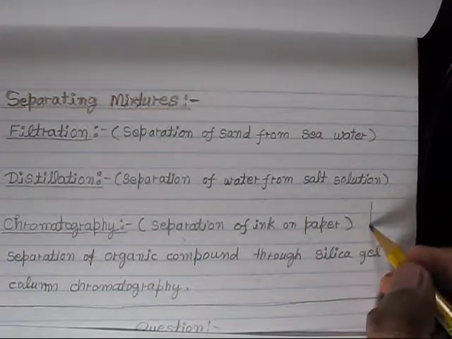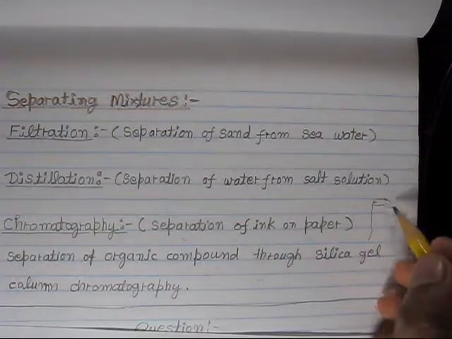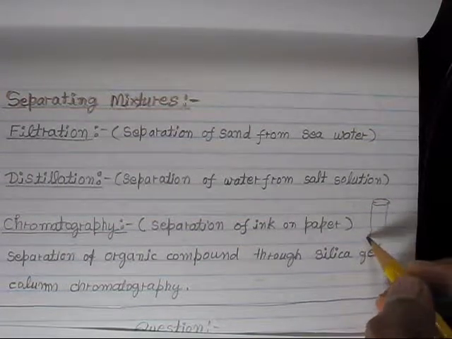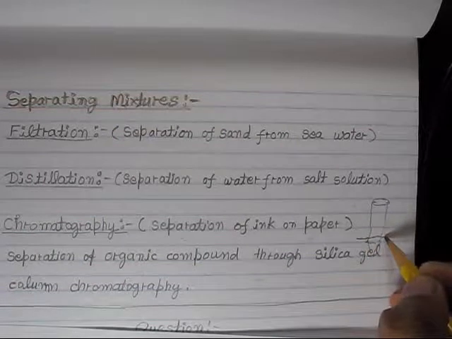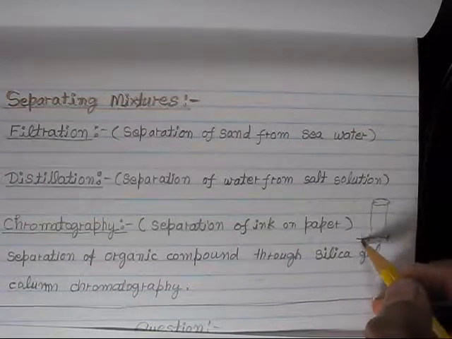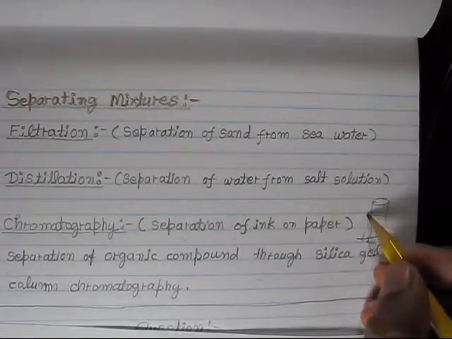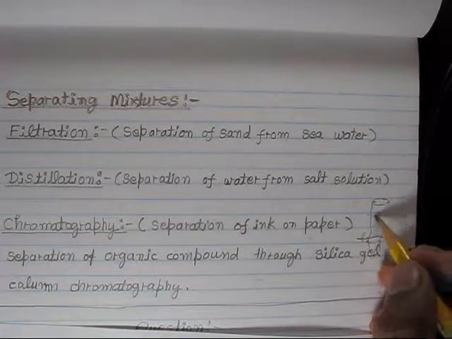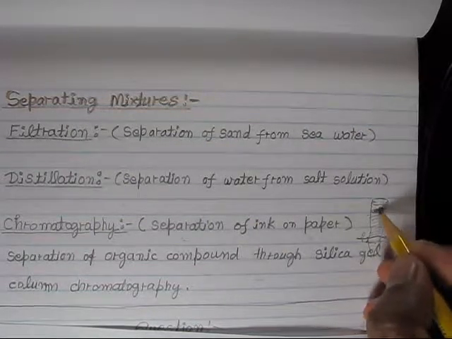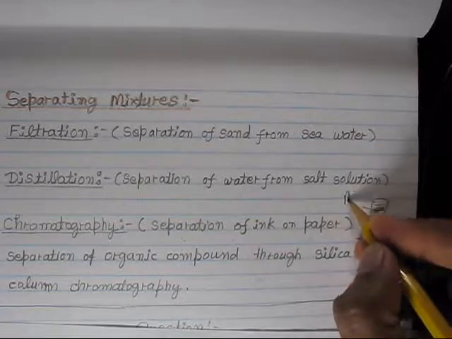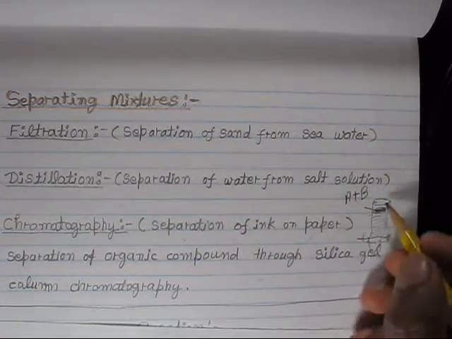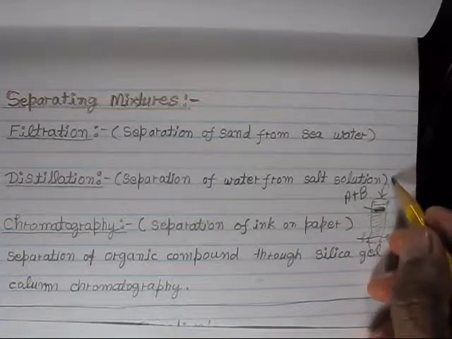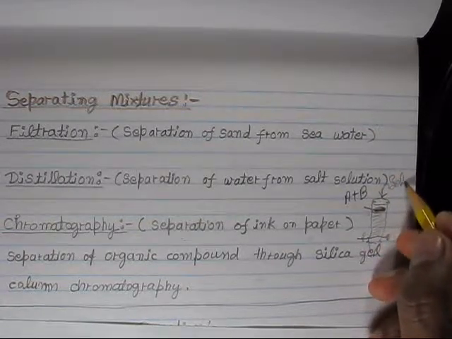In column chromatography, we take a big column which has a stopper or frit at the bottom. We fill this column with silica gel, and then we load our compound A plus B, or if we have 2-3 compounds, and then we add solvent on the top.